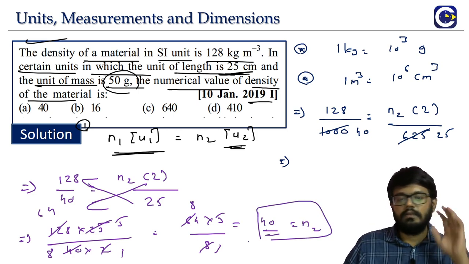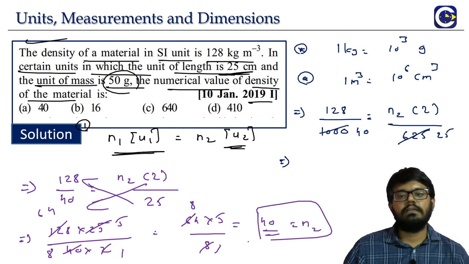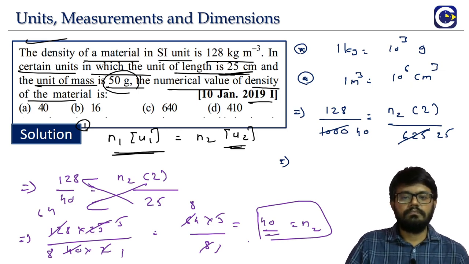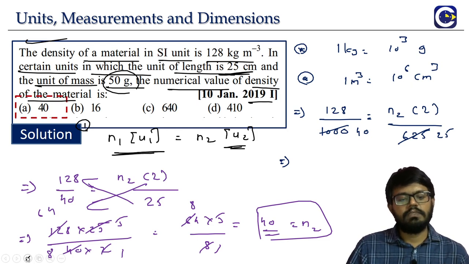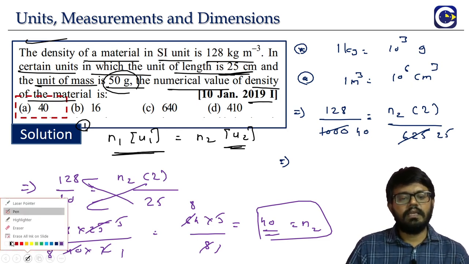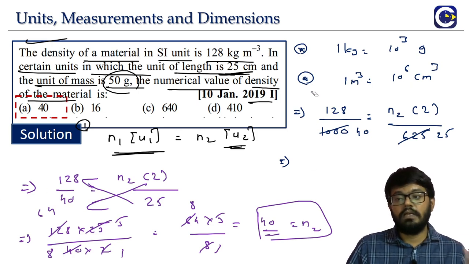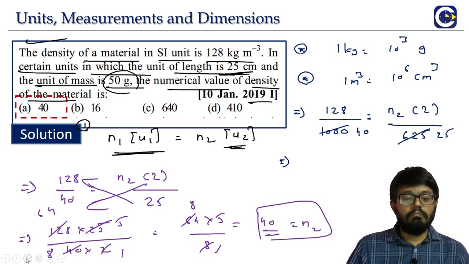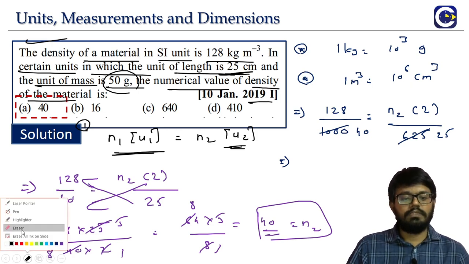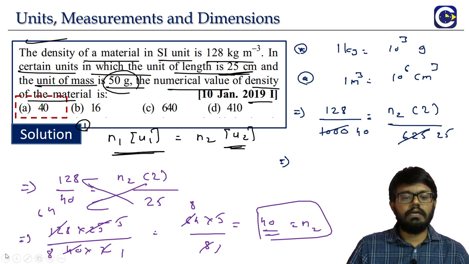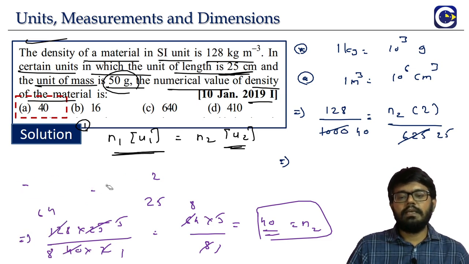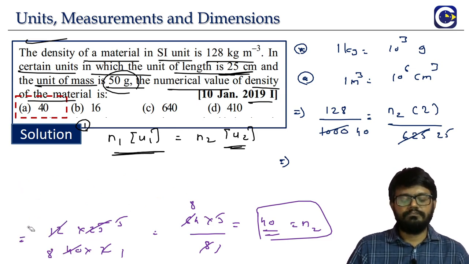The idea is what we are familiar with: conversion of the measurement value from one system of unit to another system of unit. So what is the answer for this? Option A. See, whenever you are practicing past year questions or any question for that matter, I think I made a mention of this in our previous vector past year questions also. You make a note of what is the idea that is involved in the question. That is what we have to be really comfortable with. If you are clear with the ideas, then not just this problem, any other problem that is given, you will be able to easily answer it.